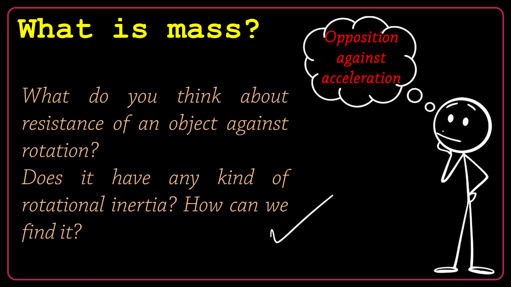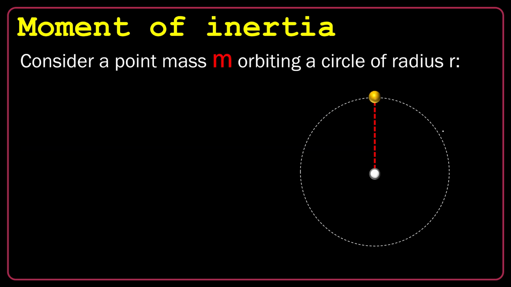Yes, it does. Let's start from scratch. Here I have a point mass orbiting in a circle. The radius of this orbit is r, the mass of the object is m, and the linear speed of the object is v, and it's constant. Also I can consider an angular speed, omega, and v is r omega.